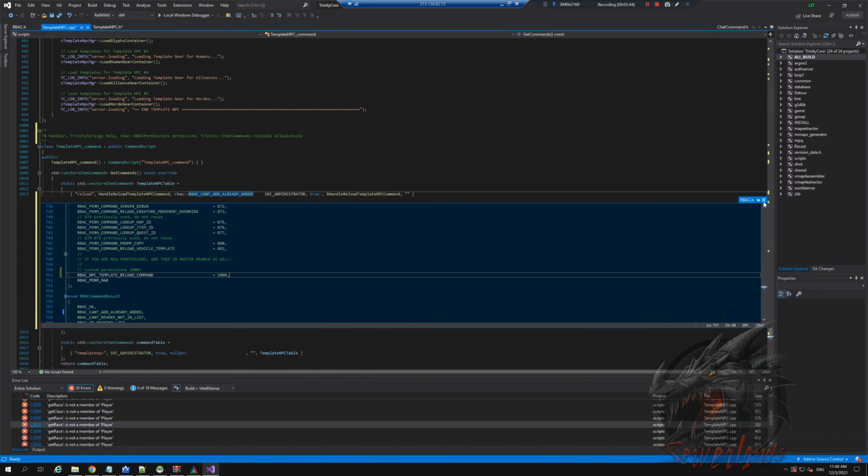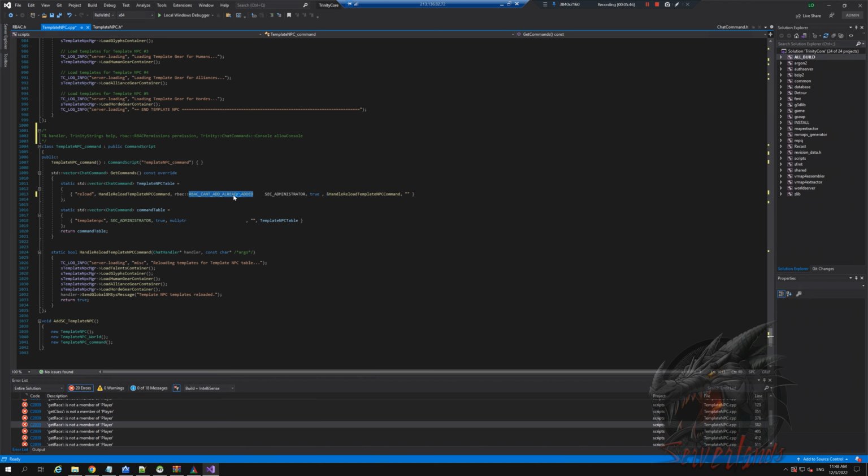Gonna hit save, and then we're gonna select it as, should autocomplete at some point. Sometimes it just doesn't want to work. Oh no. Template. Yep, there you go. And then we have the console, if it's allowed within the console or not.